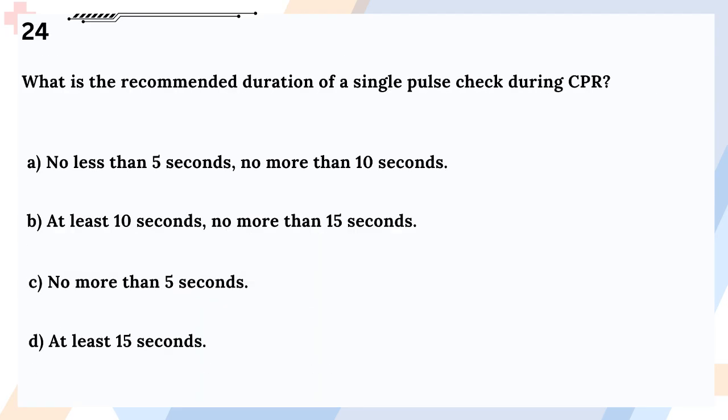Question 24. What is the recommended duration of a single pulse check during CPR? A. No less than 5 seconds, no more than 10 seconds. B. At least 10 seconds, no more than 15 seconds. C. No more than 5 seconds. D. At least 15 seconds.